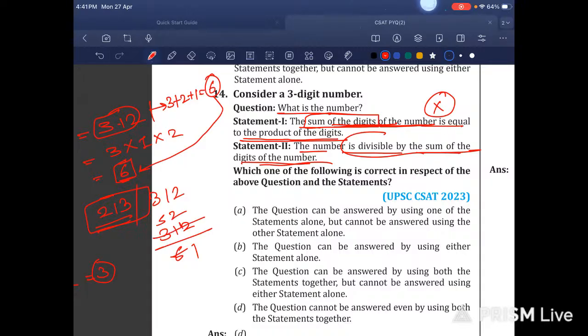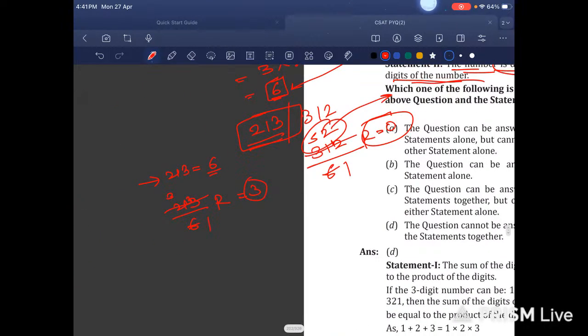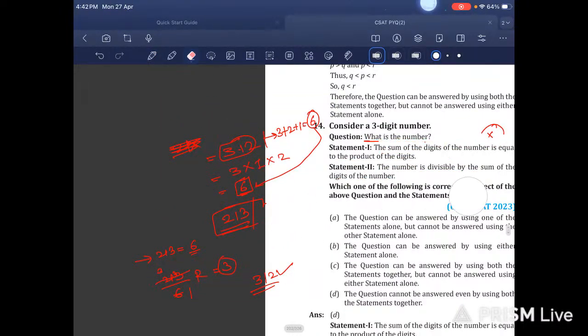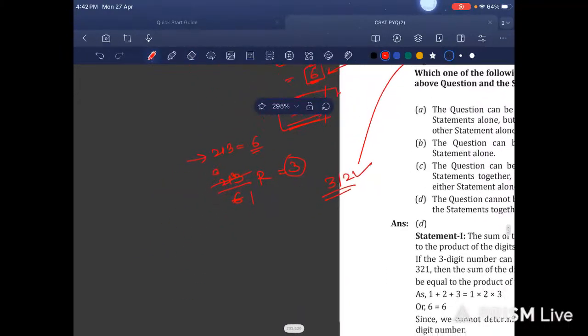And this is what? 2. So here the remainder is 0 and we are getting 52 as our answer. Here it is correct. But if we take 3 for 312, this second statement is correct. Let me just rub this so that you understand it perfectly. For this 312, the second statement is correct.